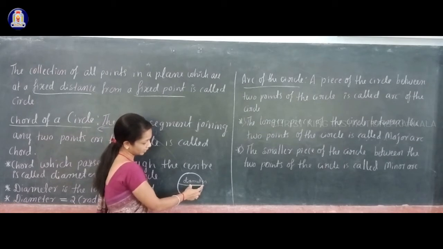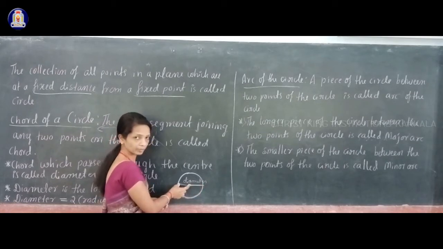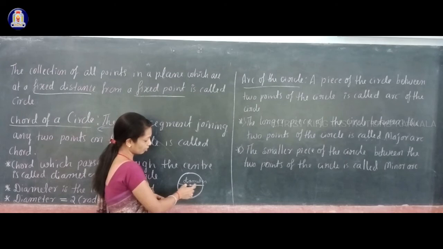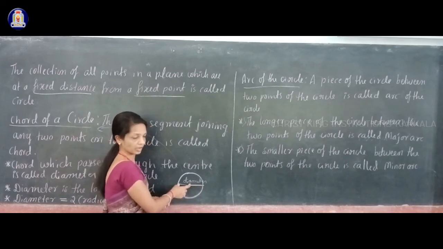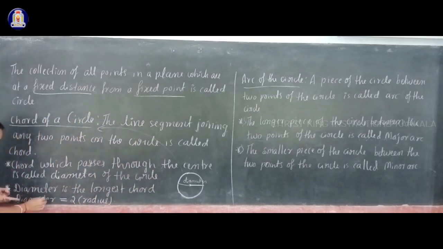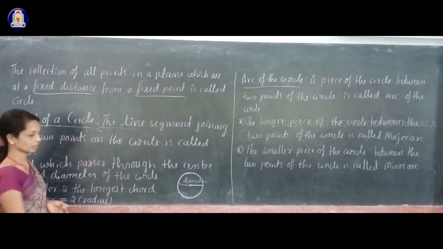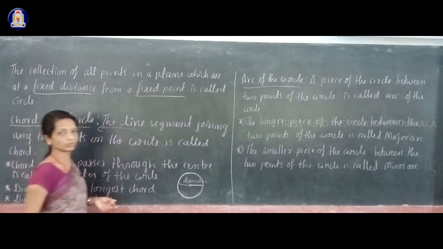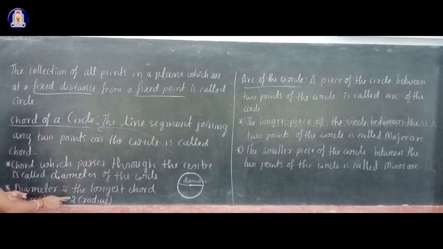So one radius is there, here one more radius is there. So the combination of these 2 radii is what? That is the diameter. So in a diameter you have 2 radii, so that you have to take as a formula. Diameter is equal to 2 times radius. You can see in a diameter you have 2 radii. So diameter is equal to 2 times radius. This one you have to learn by heart as a formula.